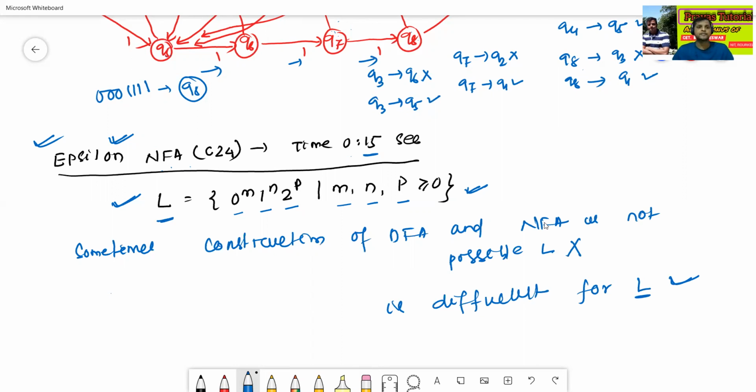Again, I'm telling: sometimes construction of DFA and NFA, both not being possible for a language, is a mistake. The correct sentence is: sometimes construction of DFA and NFA are both very difficult for some language like L. That's why epsilon NFA came into the picture.